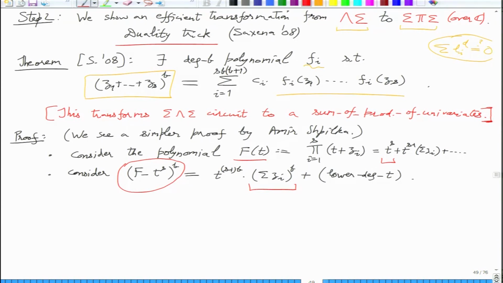So using an interpolation formula with respect to the formal variable t, we want to eliminate t basically.